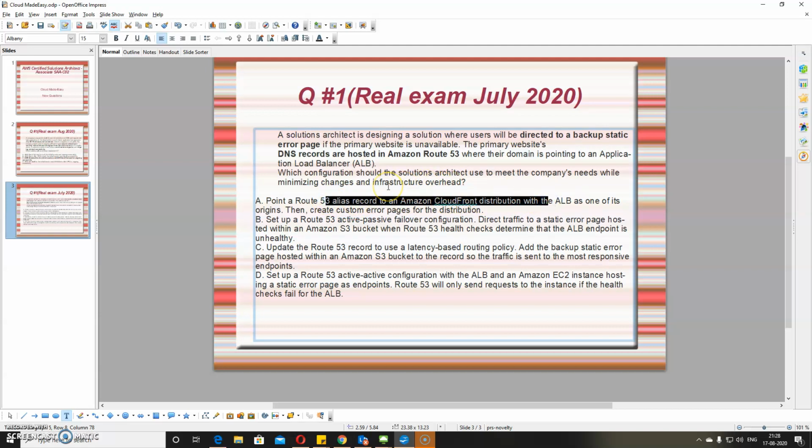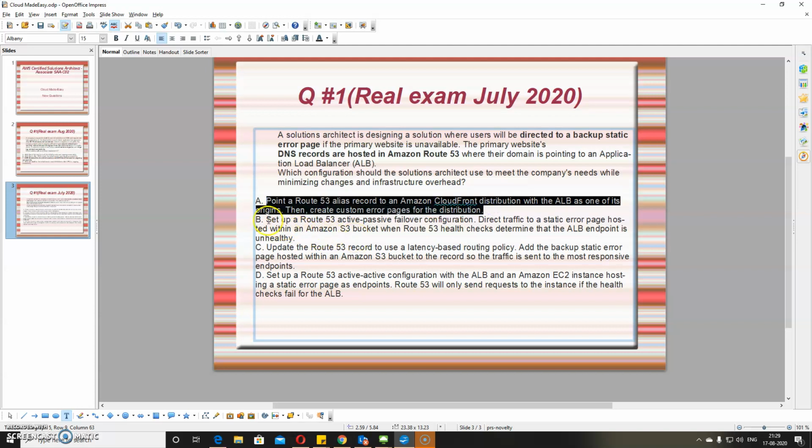Now an alias record is something like a domain name, like facebook.com, which is not feasible in that case. I don't understand how they are planning to create it. So this is not the perfect answer.